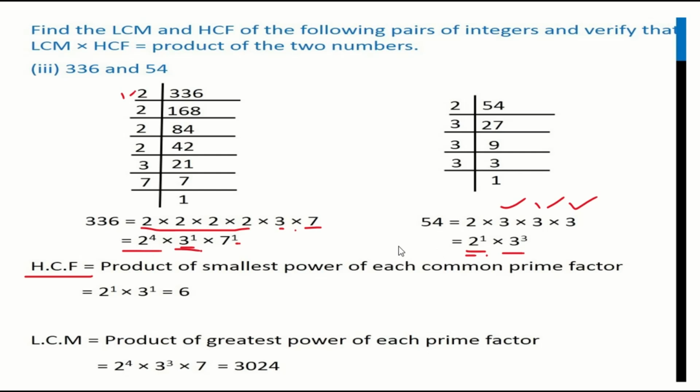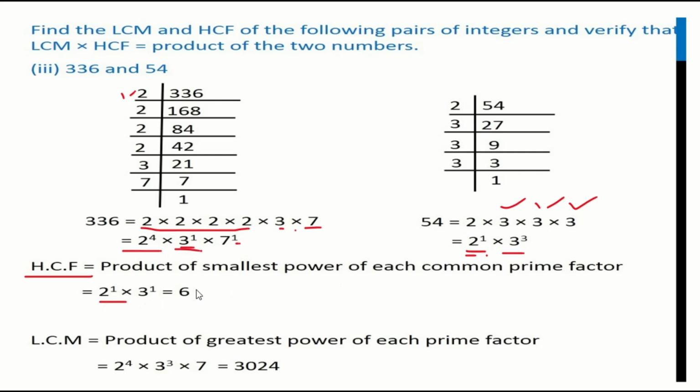So whenever you are seeing the powers 4 and 1, for HCF you have to take the least power of the number. Out of 4 and 1, which is the least power? 1. So 2 power 1 into 3 power 1. 2 power 1 is nothing but 2, 3 power 1 is nothing but 3, so 2 3s are 6. So the HCF is 6. Right? So let us do the LCM.